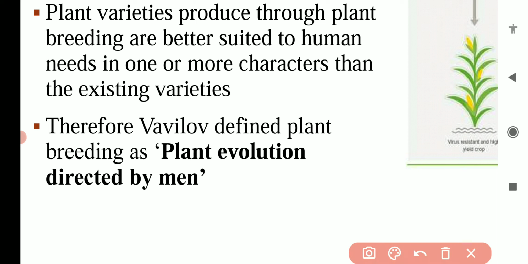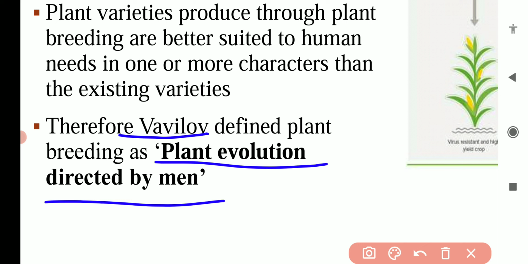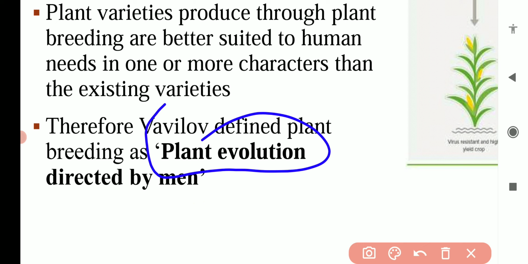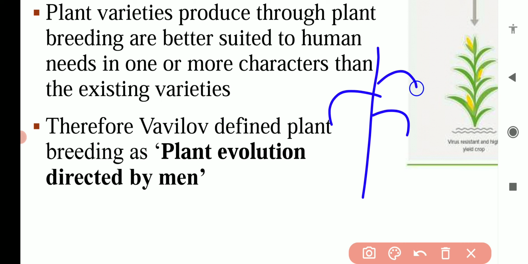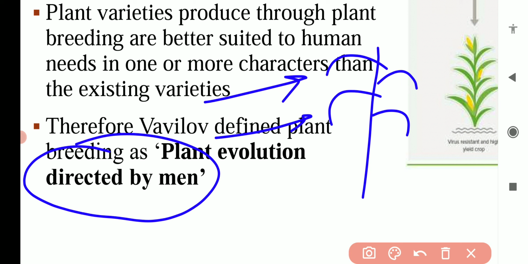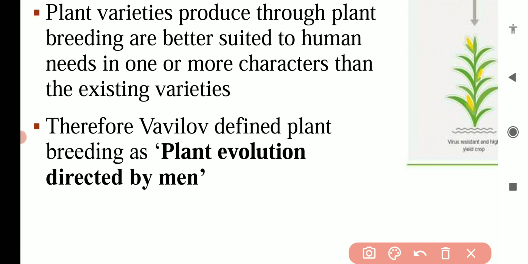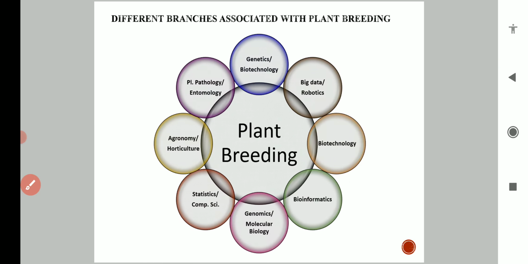And in this manner, Vavilov, one of the scientists, defined plant breeding as plant evolution directed by man. Basically he defined plant breeding as plant evolution directed by man, because in this branch of agriculture, we make changes in the plant according to our need. So the changes are directed by us, they are directed by man. That's why Vavilov defined plant breeding as plant evolution directed by man. We will discuss all these methods in coming videos.